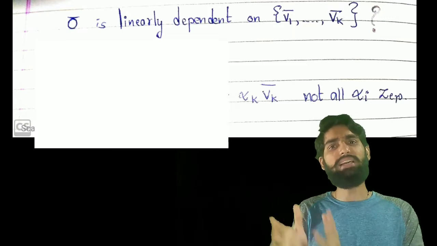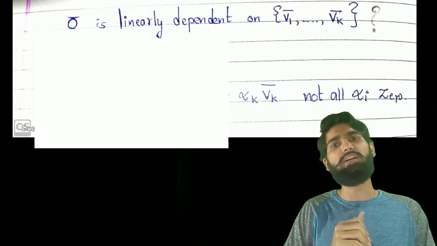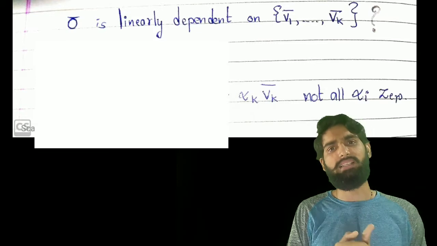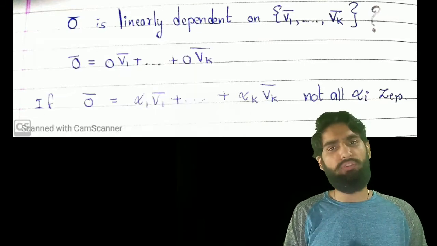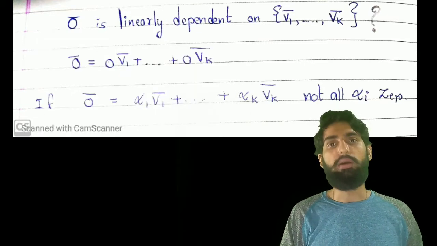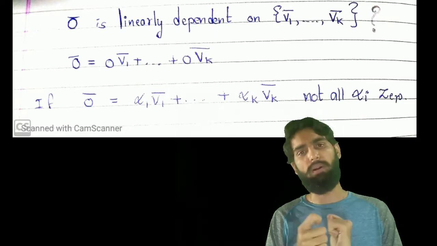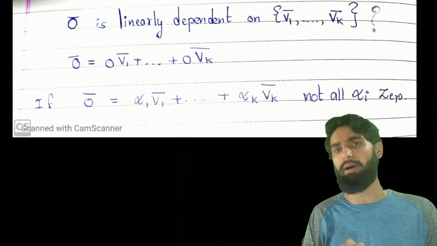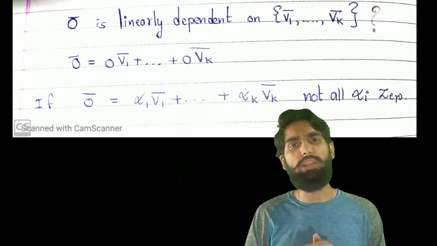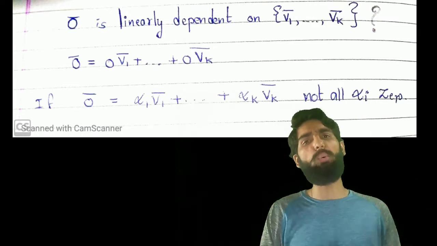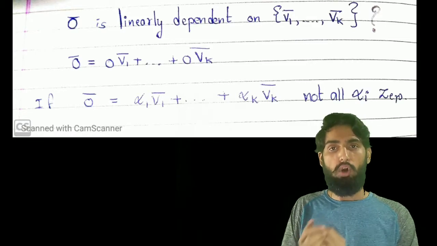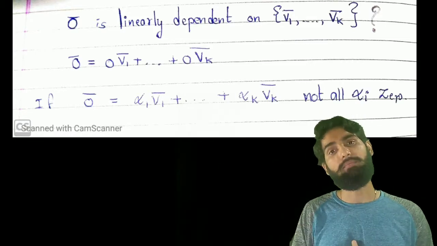The answer is yes, since you can choose the coefficients to be the real number 0. That means you can write 0 bar as 0 times v1 bar plus dot dot dot plus 0 times vk bar, right? So we know that my 0 bar is always linearly dependent on any given set.